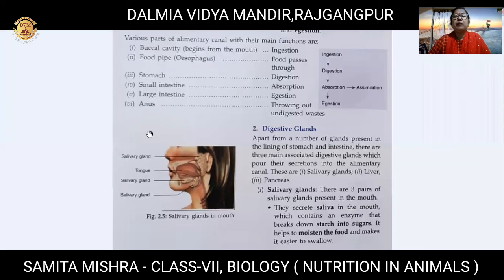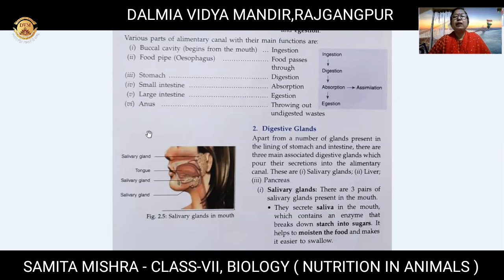Here you will see the names of the digestive glands. Before that, let me just tell you that from the stomach, partial digestion of food takes place, okay? Then it moves to the next part of the body, that is the small intestine. There the absorption and assimilation happen. Assimilation is the mixing of that absorbed food in the blood. That is known as assimilation, okay?